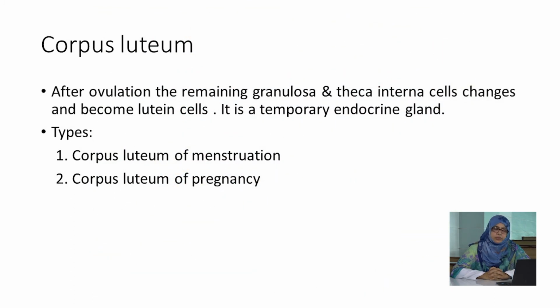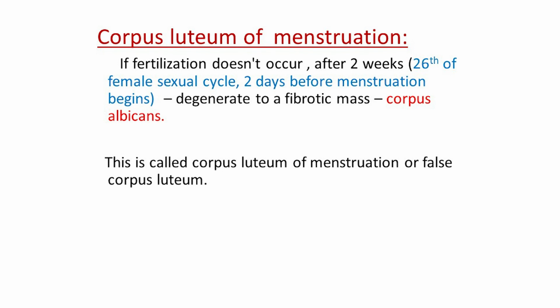Now what is corpus luteum? After ovulation, the remaining granulosa cells and theca cells change and become lutein cells, and it is a temporary endocrine gland. There are two types of corpus luteum, that is corpus luteum of menstruation and corpus luteum of pregnancy. Corpus luteum of menstruation: if fertilization does not occur, after 2 weeks, that is the 26th day of the female sexual cycle, 2 days before menstruation begins, it degenerates to a fibrotic mass, that is corpus albicans. This is called corpus luteum of menstruation or false corpus luteum.